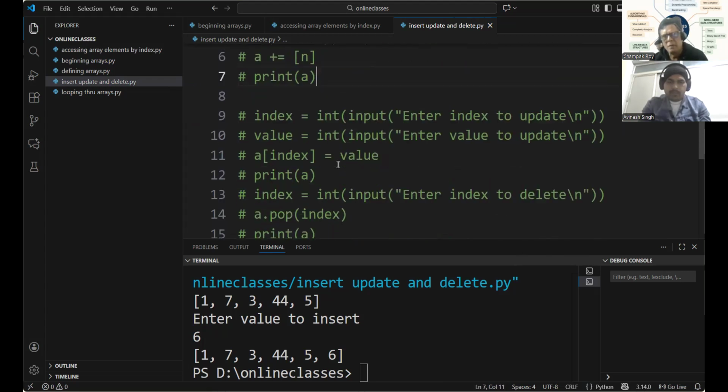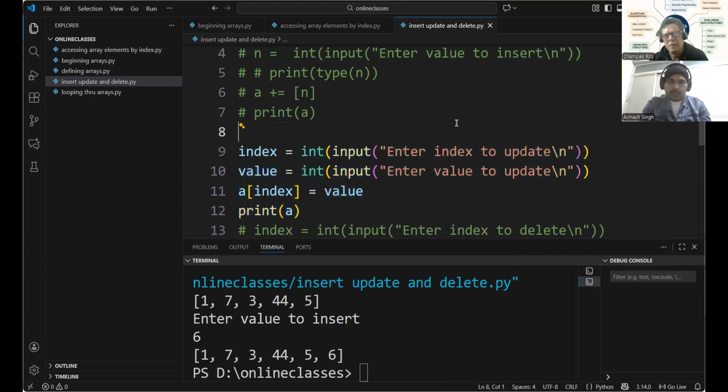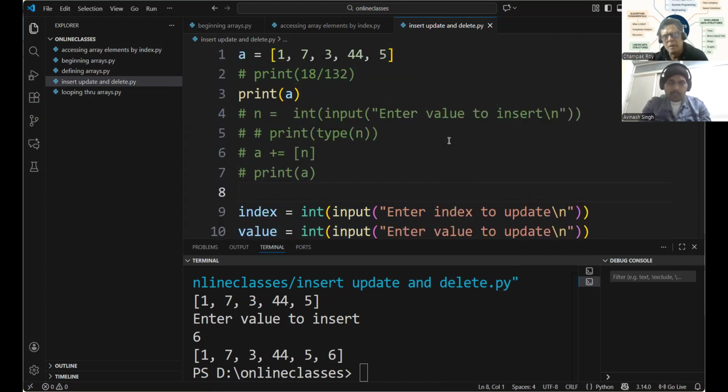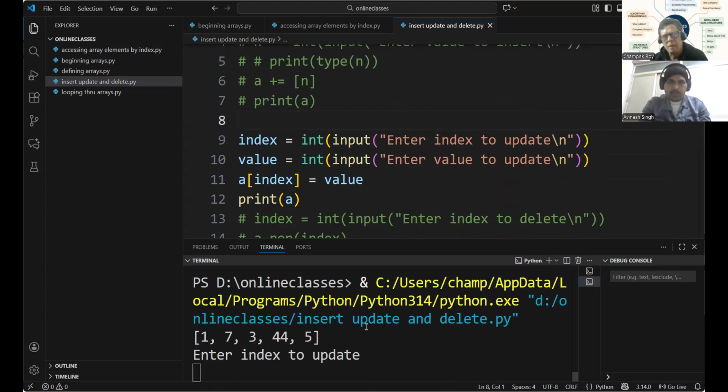This is to update. Updation means changing a value which is already there in the array. Our array is still this one, 1, 7, 3, 44, and 5. Now, let's suppose I want to change this 44 and make it 144. So we'll find out the index of this. See, this is 0, this is 1, this is 2, and this is 3.